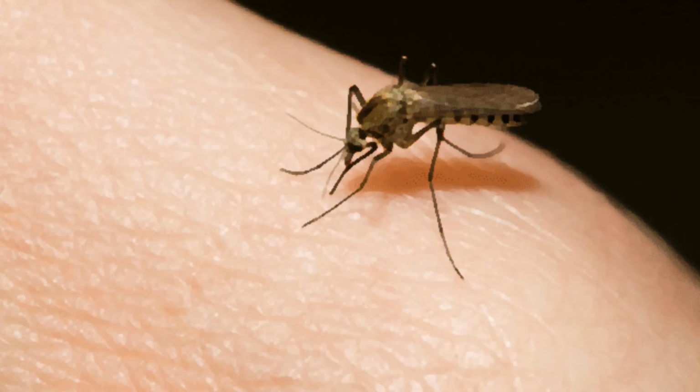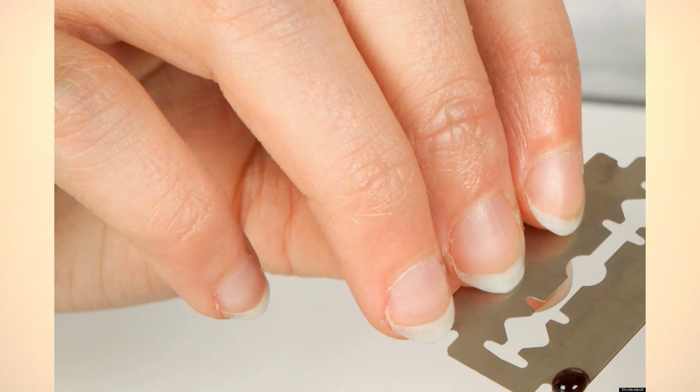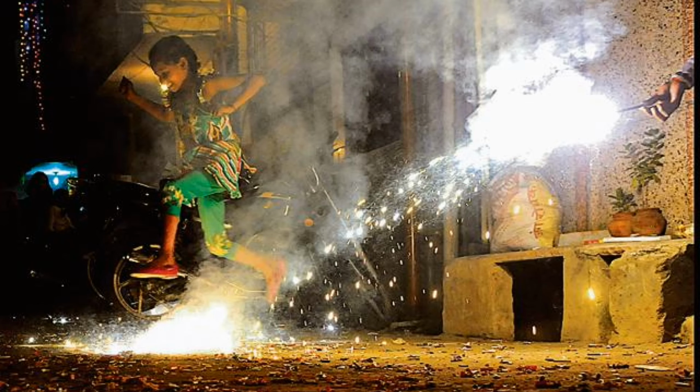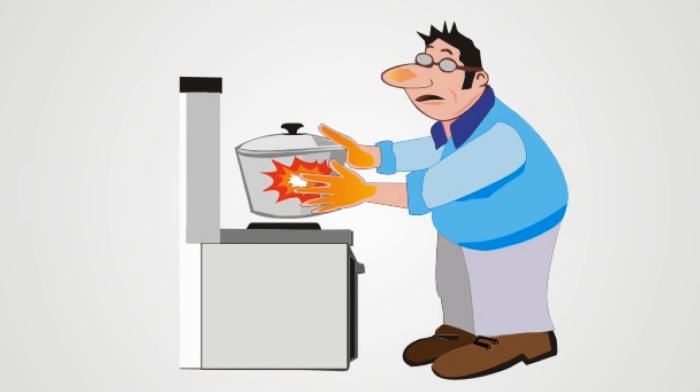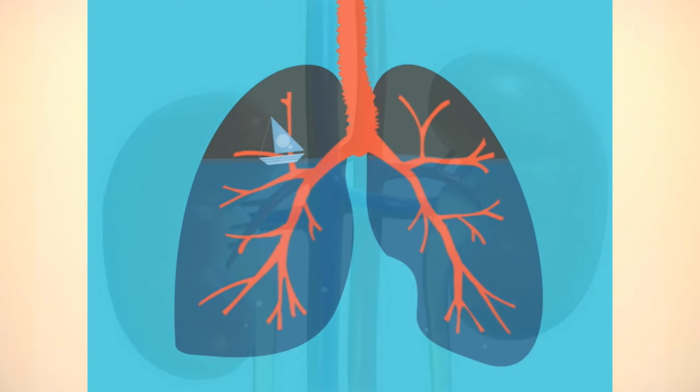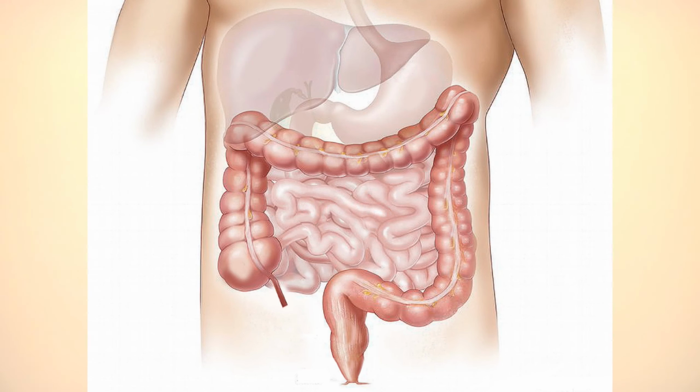Like in the above example, the biting of an ant, insect or mosquito, cuts by a sharp object, firing crackers during Diwali or festivals, itching in a classroom, sudden light, or a hard body touched by chance, we respond without thinking. These are external involuntary actions. In our body also, certain activities are involuntary, like respiration, excretion, digestion, and heartbeat, that is circulation of blood throughout the body. Almost all these activities are involuntary activities within our body.